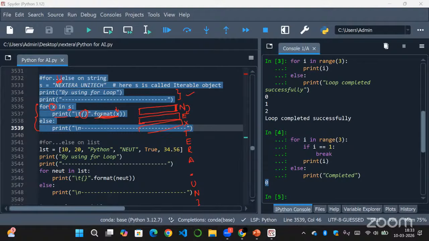Then after printing all these characters, as there is no break statement here, this for loop will run normally, right? So after the loop finishes, this else block will be executed. That is, it will print in a new line all these hyphens. So now let's run this.